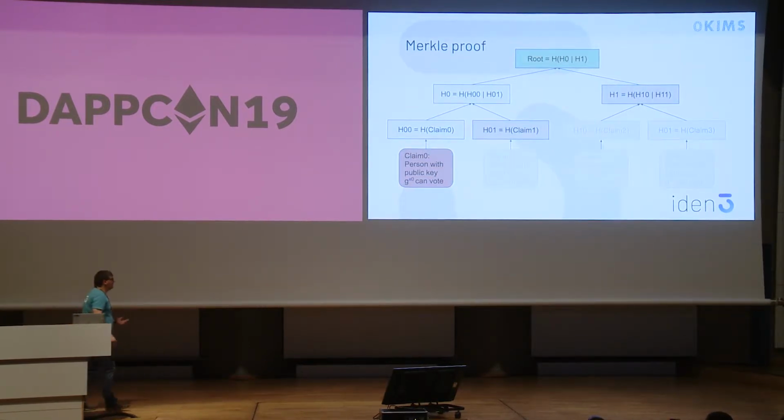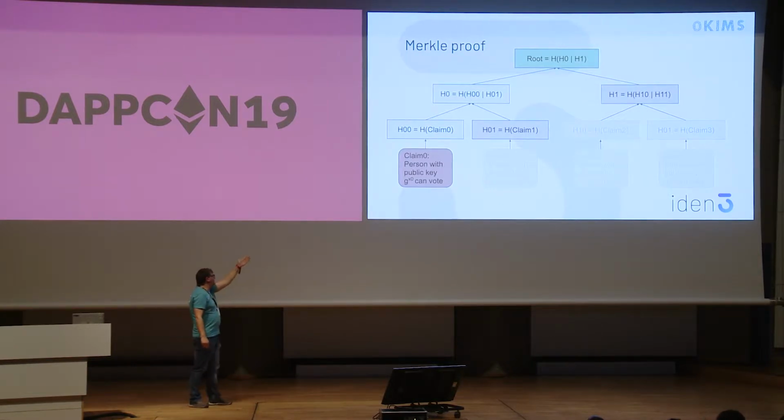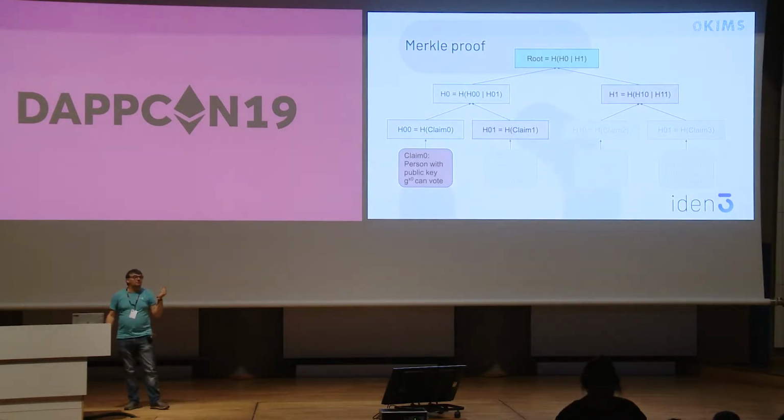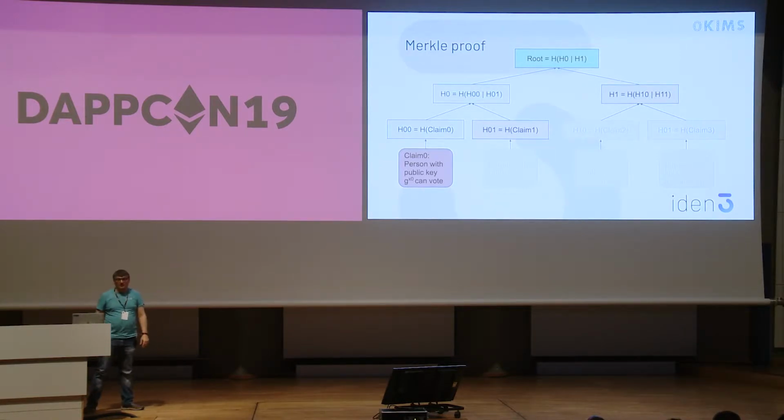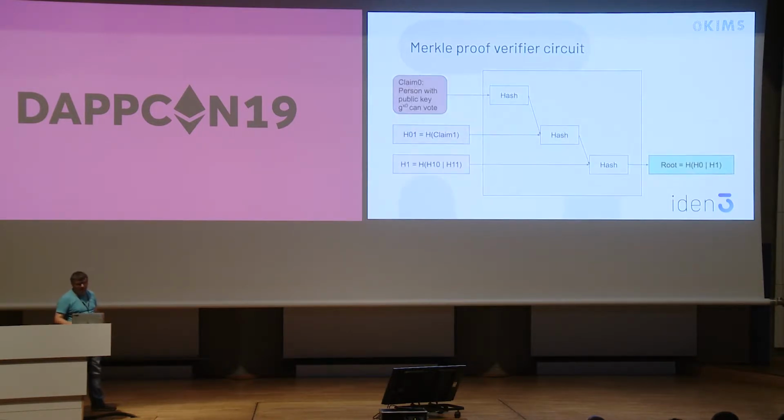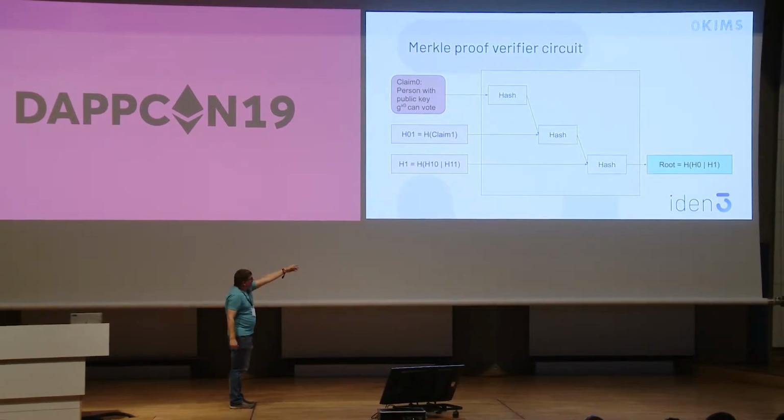So if you want to prove that a specific public key exists in the Merkle tree, normally we would do just a normal Merkle proof. We send the key that we want to prove is in there, and then the siblings of the Merkle tree until we prove that it matches with the root. But what happens when we put this verification inside a zero-knowledge circuit? In this case, the zero knowledge, the program, the statement, this circuit would be a verification circuit. So as an input, we would put all the siblings, the public key, and the output would be the root.